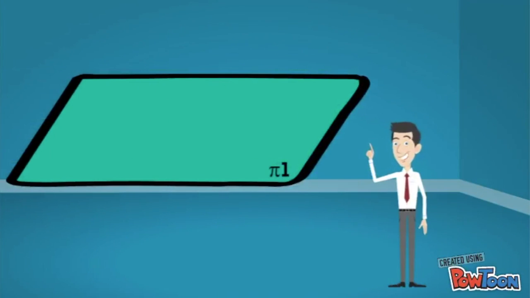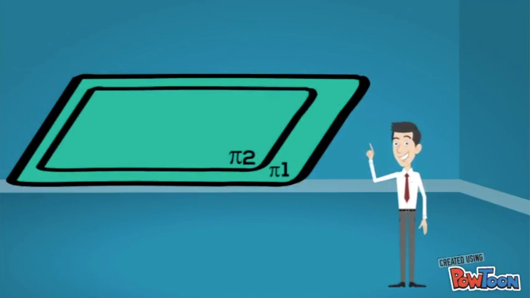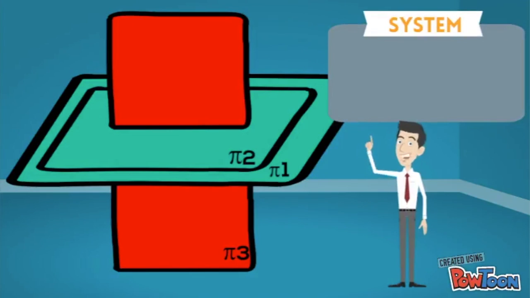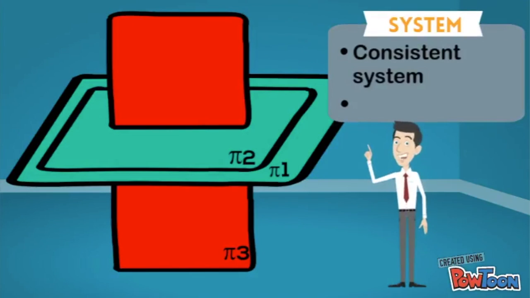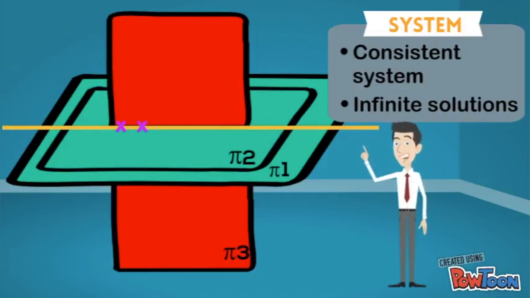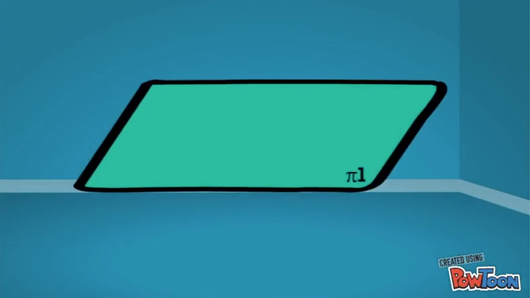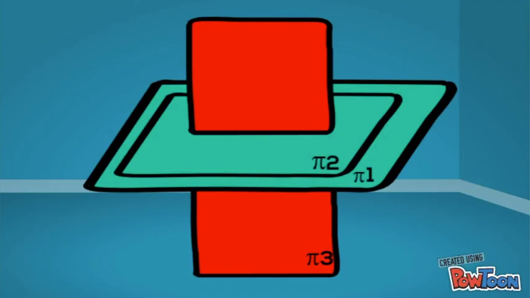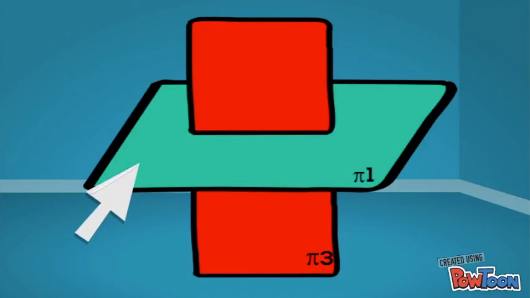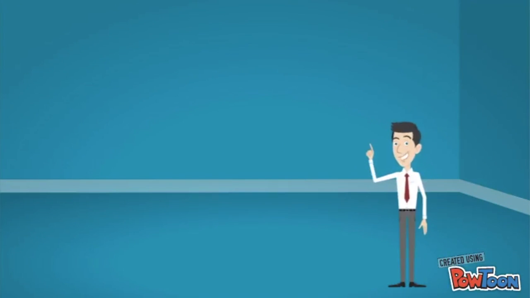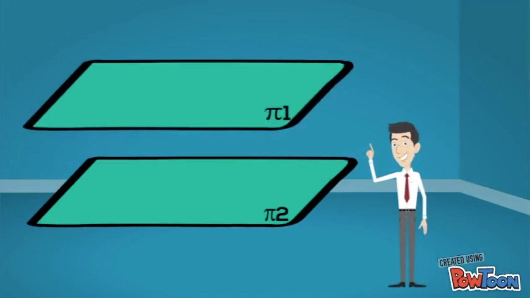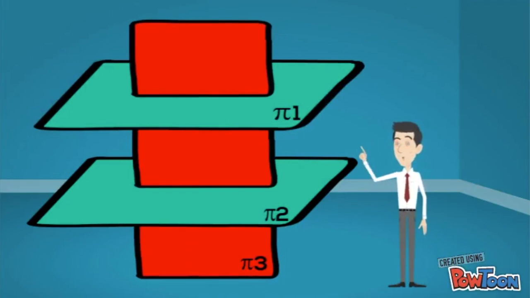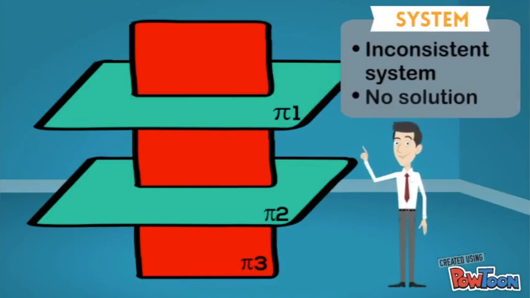In the first scenario, where the two parallel planes are coincident and there is a non-parallel plane, the solution is a consistent system with infinitely many solutions, as there is a specific line where the planes intersect with each other. We can also interpret the scenario in an easier way. Since the two parallel planes are coincident, we can join them together to become one plane. This way, you will only have to deal with two planes. The next scenario is where we have two parallel distinct planes with a non-parallel plane. The solution to this is an inconsistent system, which means that this system doesn't have any solution.